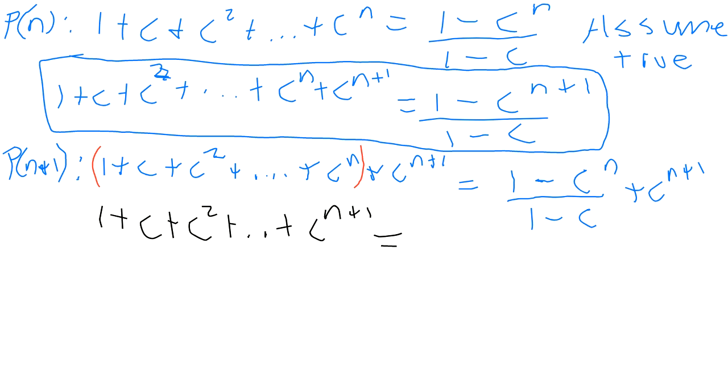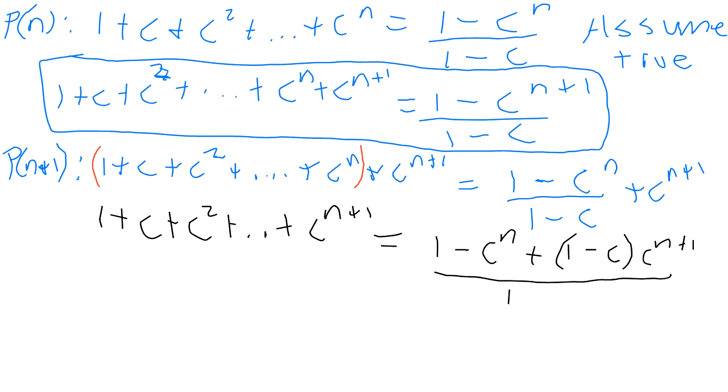So in the numerator, we're going to have 1 minus c^n plus (1 minus c) times c^(n+1), all over 1 minus c. For the left side, nothing changed.